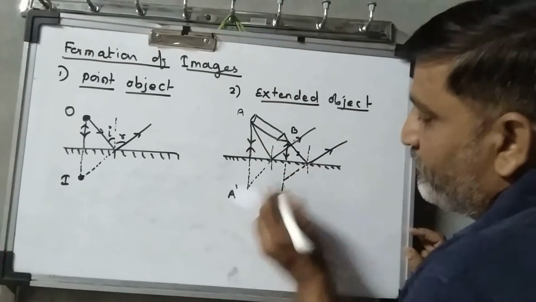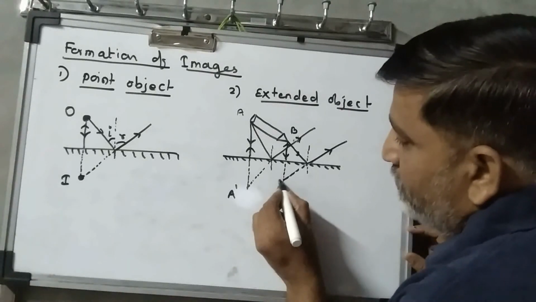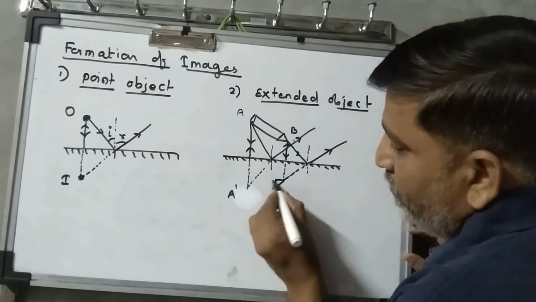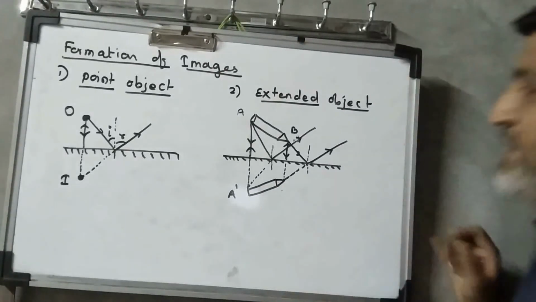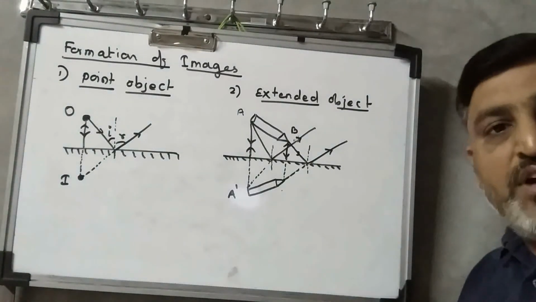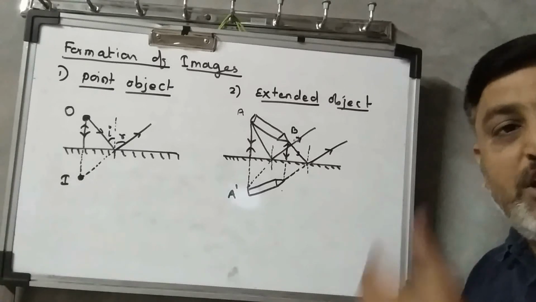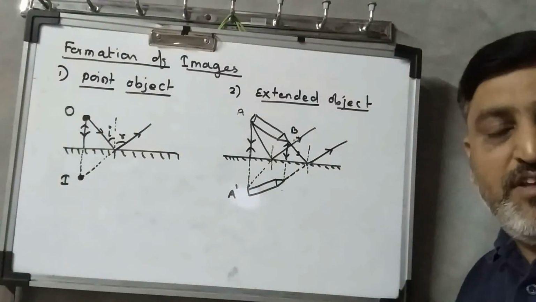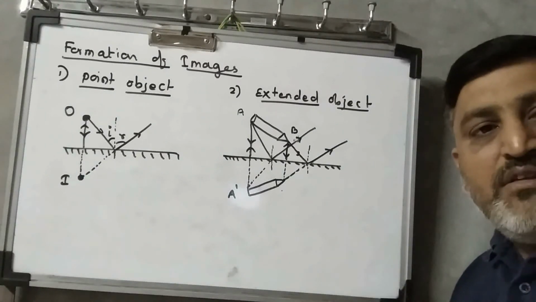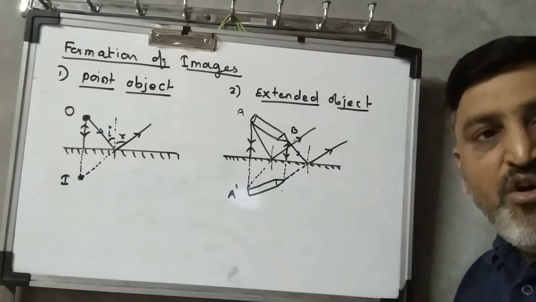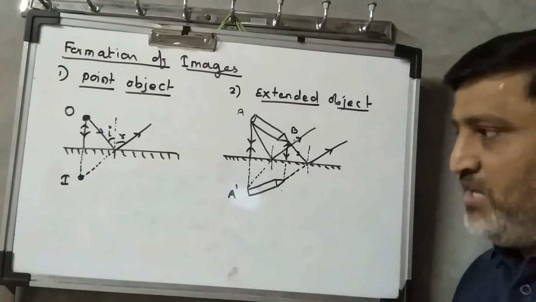Now as I draw this picture, what I find is the image of the pencil which is kept in front of the mirror. Now it is inside the mirror. Image is inside the mirror. In this way, you can draw a ray diagram of any object which is placed in front of the mirror.